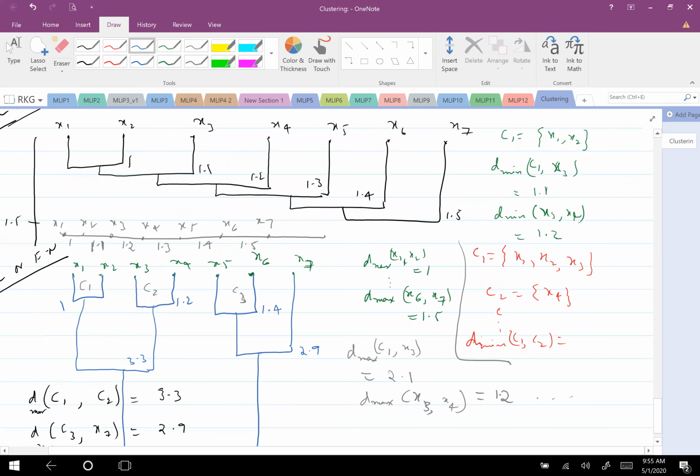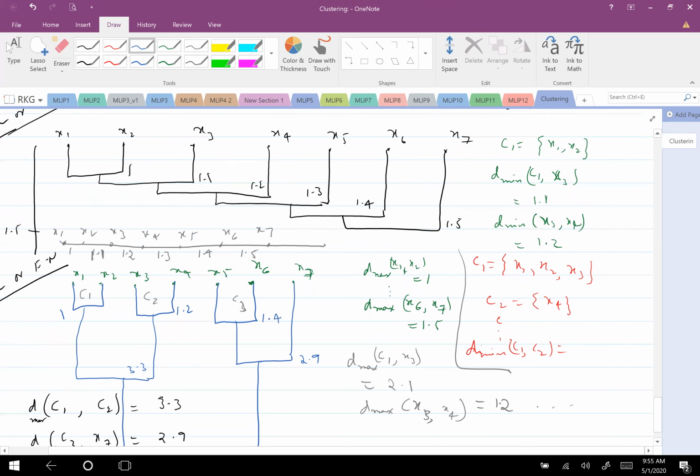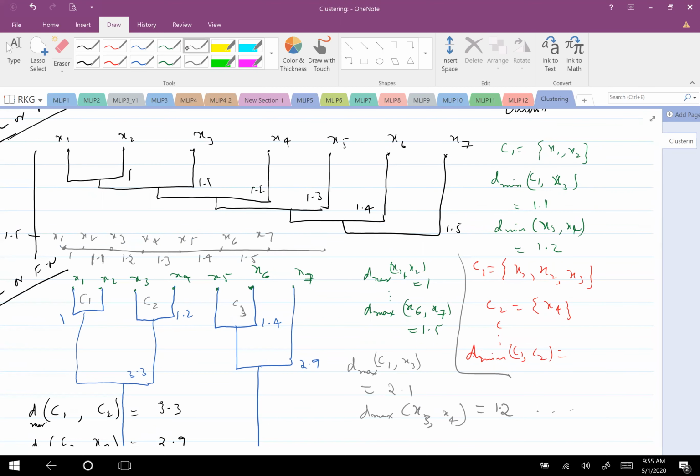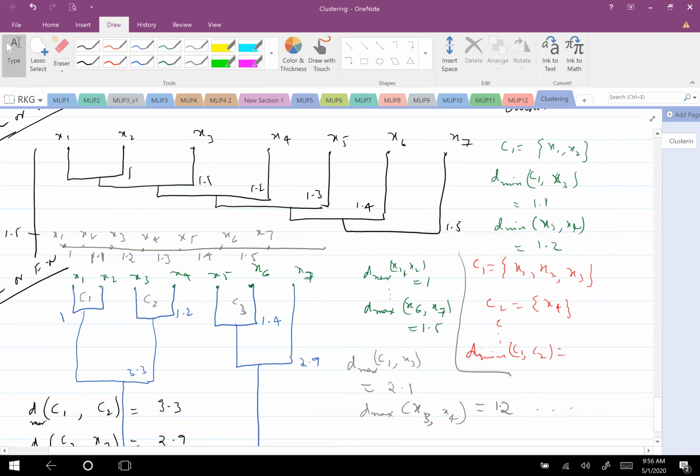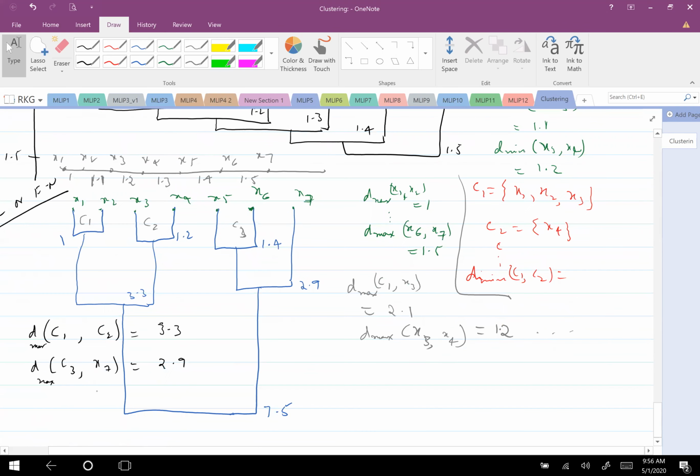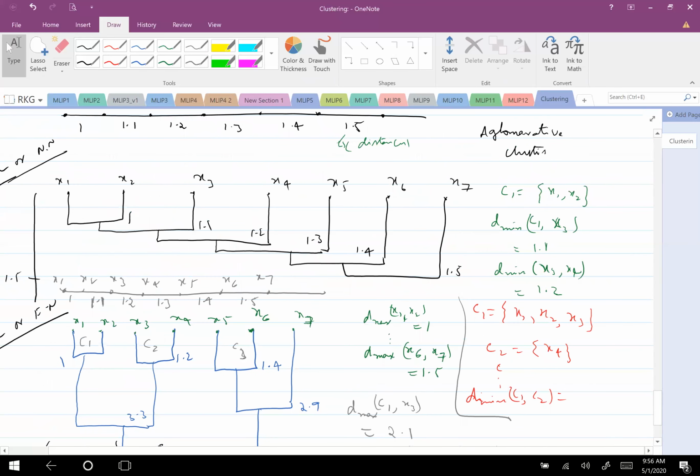Now, if I want to break this into 3 clusters, can you quickly tell what the 3 clusters will be in each of the cases? So in this case, for example, I want 3 clusters. First of all, you can see 2 clusters. Then we will see 3 clusters. If I want 2 clusters, if I break here, C1 is X1, X2, X3, and then C2 is X5 to X7. Is it clear or not? Okay, similarly here, which are the 2 clusters I will get?